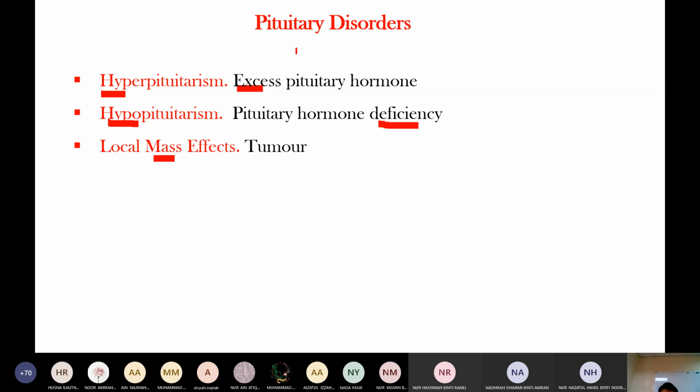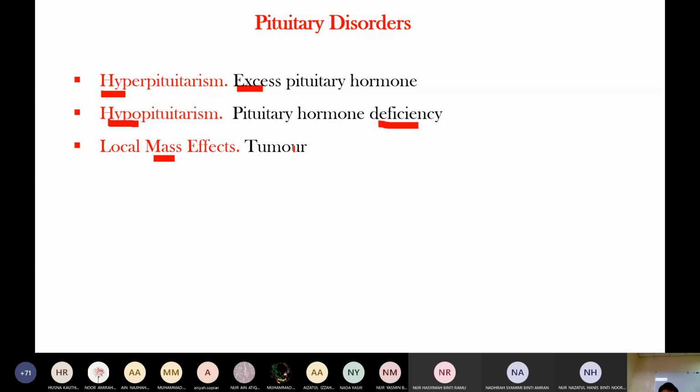There are causes that impair pituitary hormone production. So when there is pituitary hormone deficiency in the blood, it affects the organ and presents with clinical features and complications. Mass effect also means tumor effect.